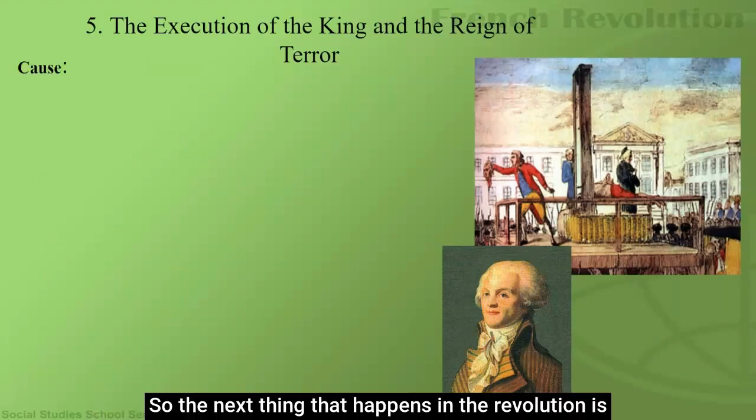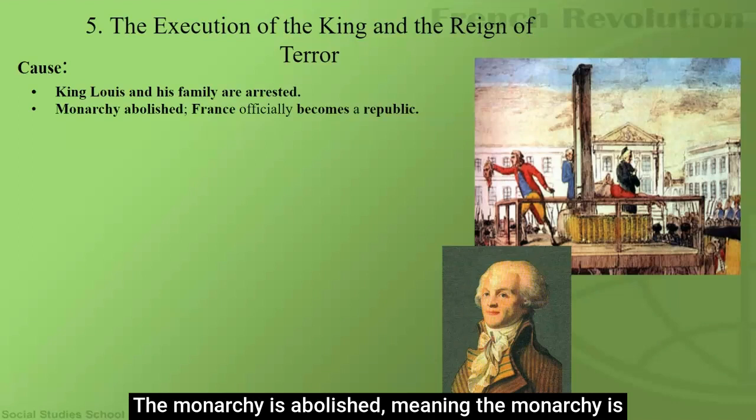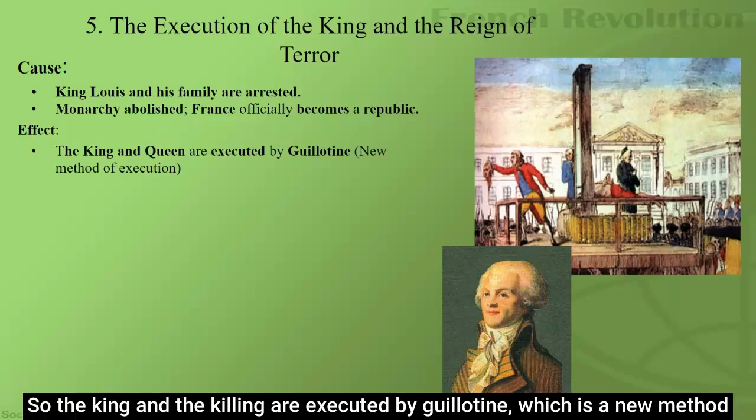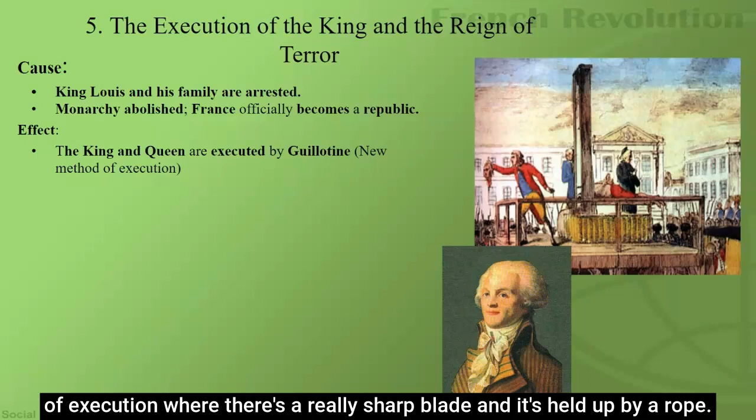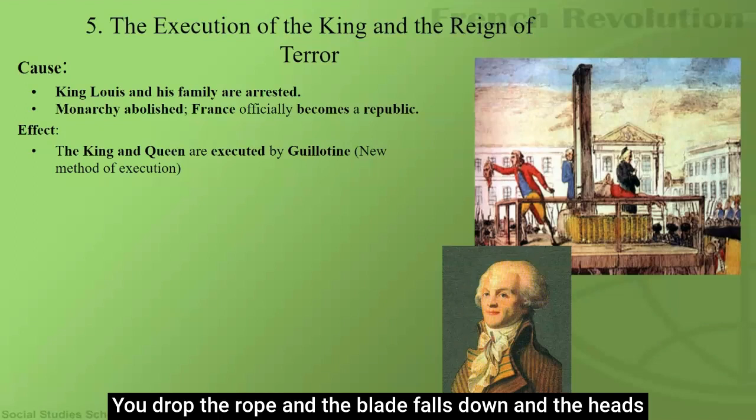So the next thing that happens in the revolution is the execution of the king and the Reign of Terror. The cause of this is King Louis and his family are arrested. The monarchy is abolished, meaning the monarchy is overthrown, it's ended, and France officially becomes a republic. The king and the queen are executed by guillotine, which is a new method of execution where there's a really sharp blade held up by a rope. You drop the rope and the blade falls down and beheads people.